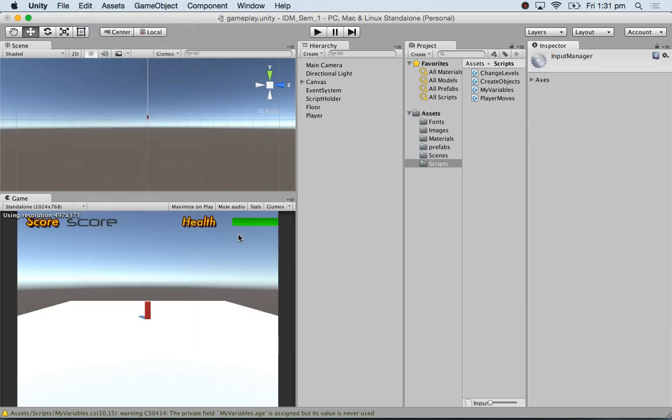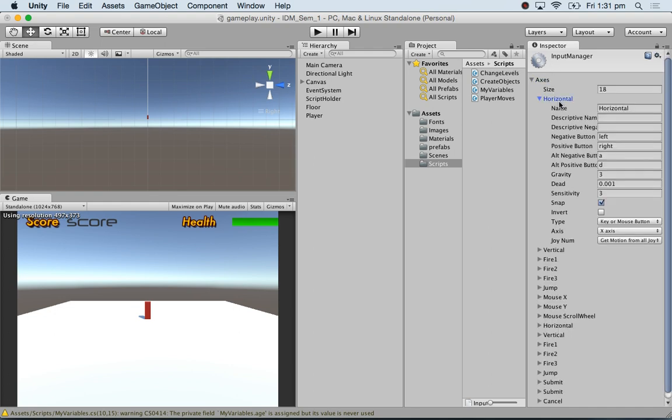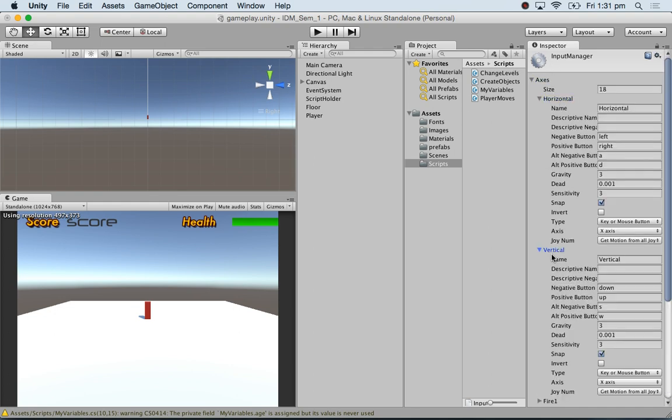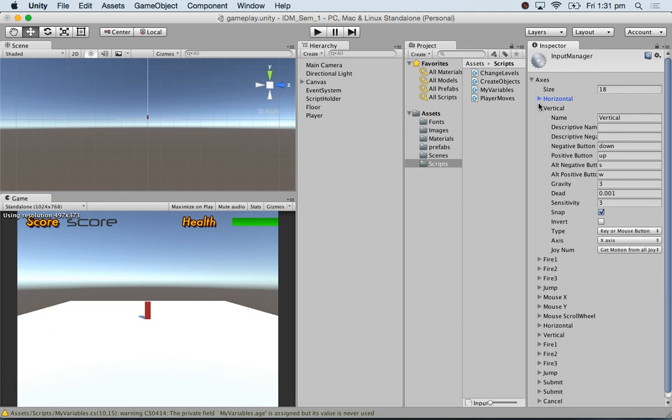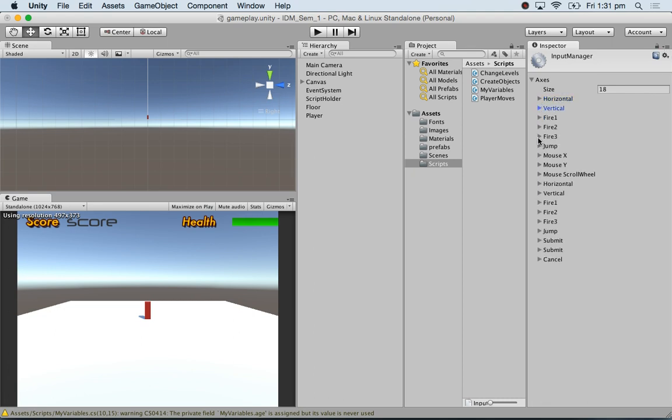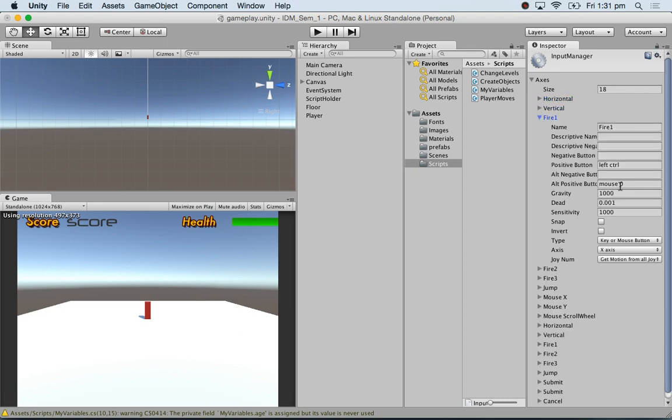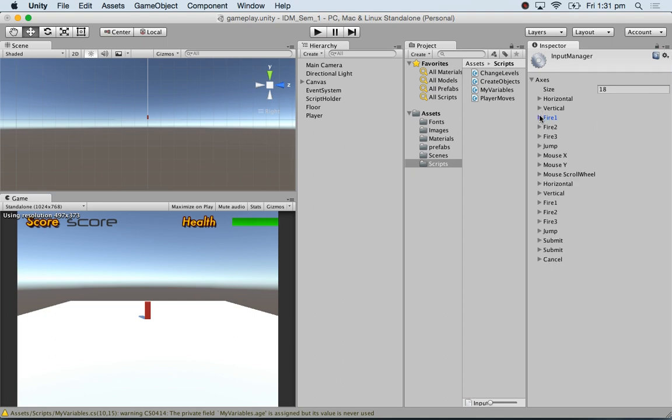See these input settings? We have got horizontal axis, vertical axis, up, down. See the arrow keys? See the buttons? These input methods already exist within the engine. Like fire is mapped to control or alt, or left control and right control. So it's got fire 1, fire 2. And you can program these as input. And you can do many things. The first thing we want to do is just translate. So let's look at this.